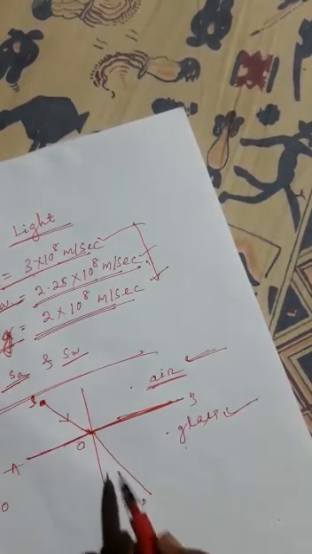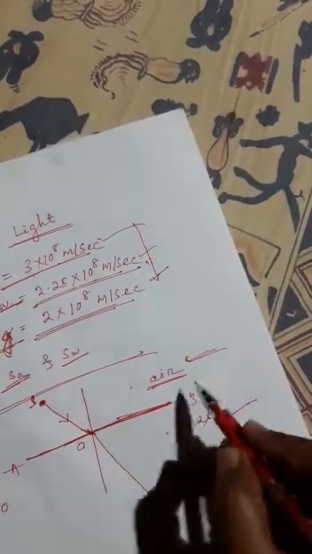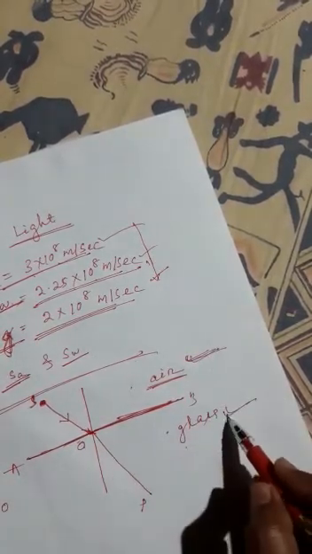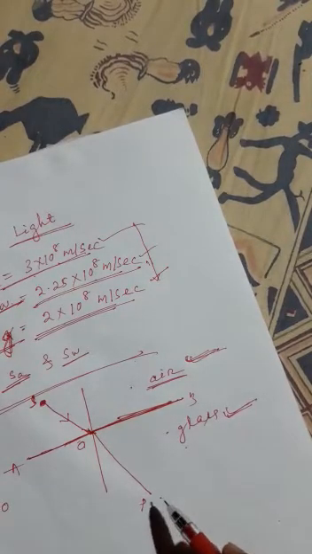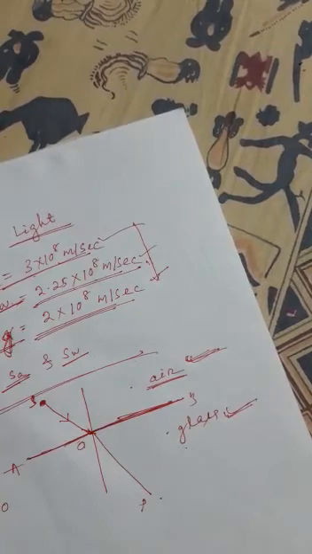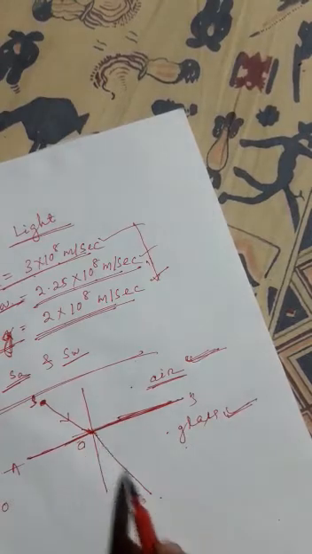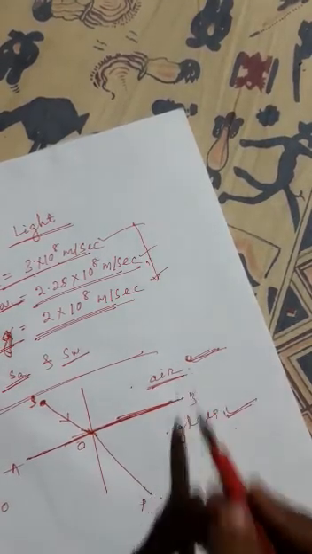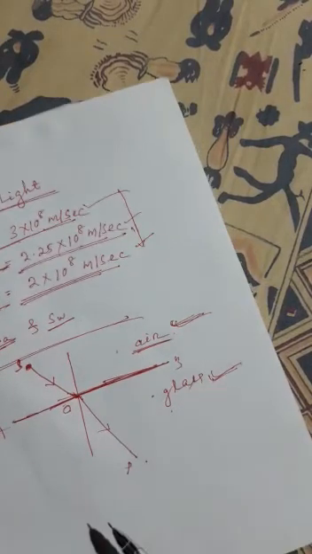be the refracted ray, the ray of light traveling in the second medium. This is the first medium, this is the second medium. The ray traveling in the second medium, after the surface of separation of the two media, is called the refracted ray. Look here, this is the second medium, the first medium is this, then this ray is the refracted ray.